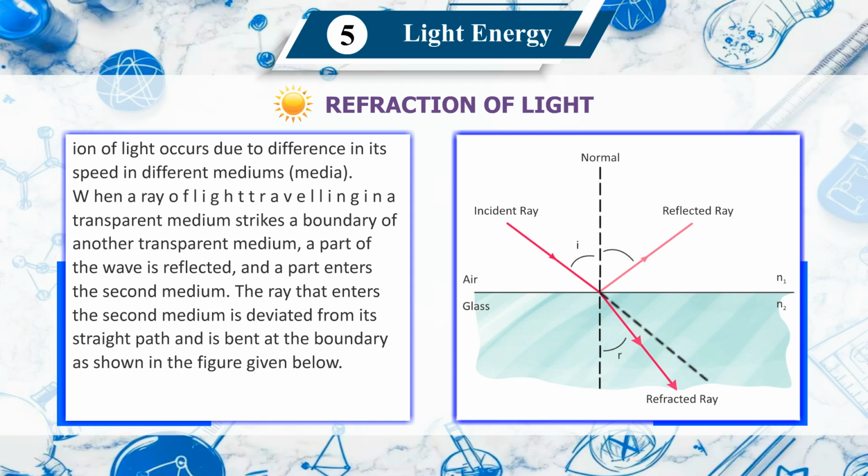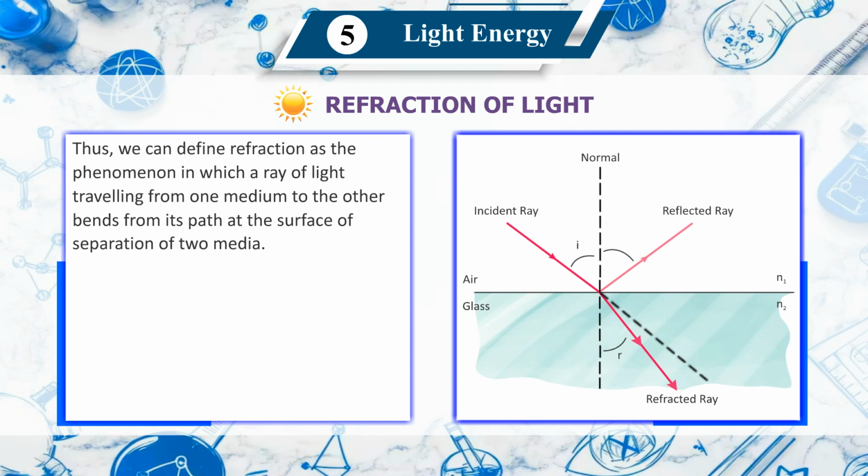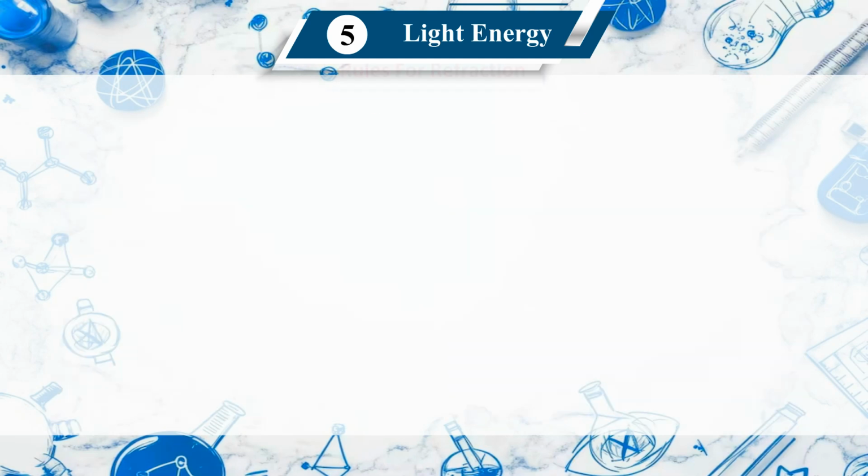When a ray of light traveling in a transparent medium strikes the boundary of another transparent medium, a part of the wave is reflected and a part enters the second medium. The ray that enters the second medium is deviated from its straight path and is bent at the boundary as shown in the figure given below. Thus, we can define refraction as the phenomenon in which a ray of light traveling from one medium to the other bends from its path at the surface of separation of two media.